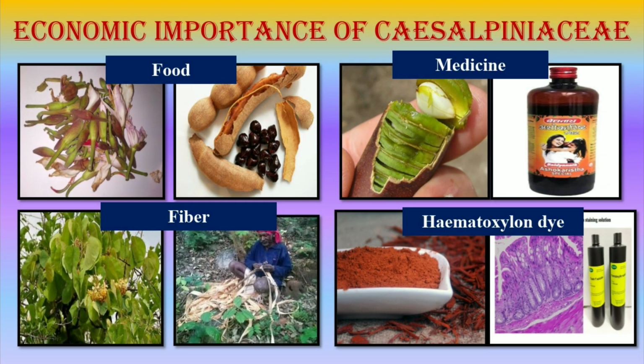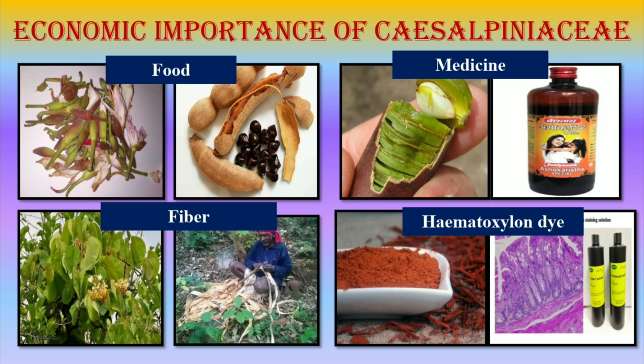Economic importance of Caesalpiniaceae. First, as a food. The floral bud of Bauhinia variegata, that is Kachnar, are used as a vegetable. The fruits of Tamarindus indica, that is Imli, are spicy and used as a condiment. The seeds of Tamarindus indica yield starch. As a medicine, the pulp of pod of Cassia fistula is utilized as a purgative.